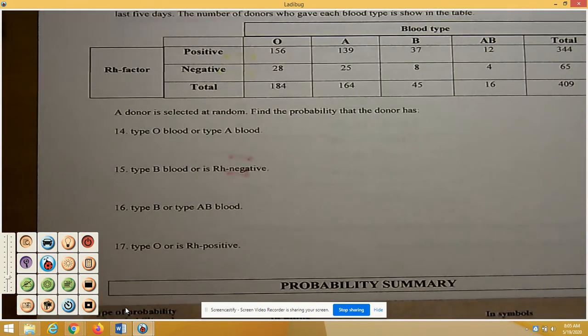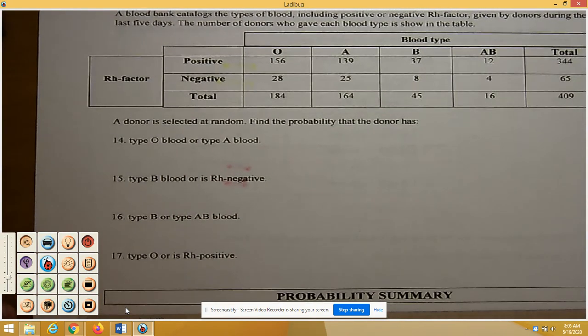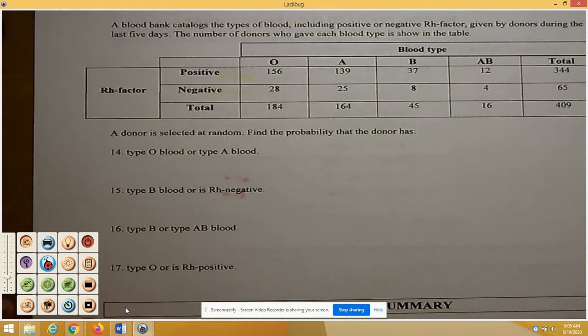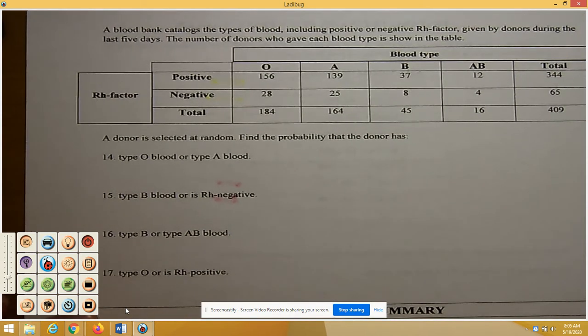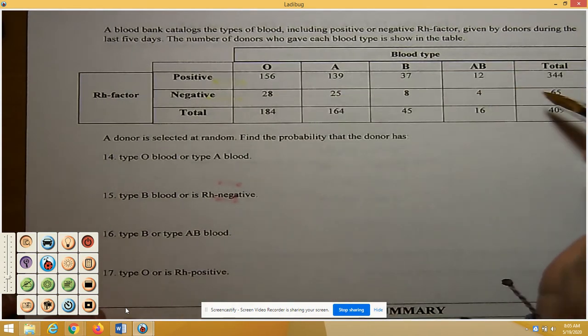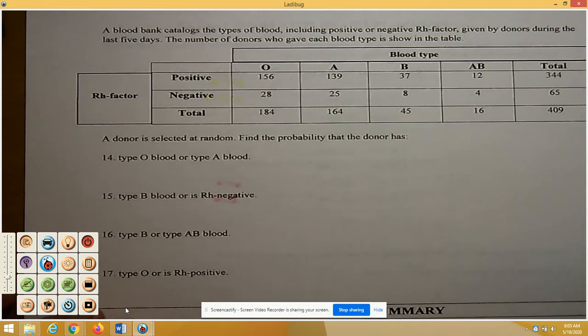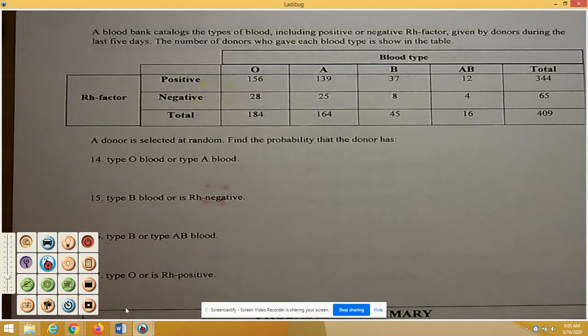All right, the last kind goes back to that type O blood question that I was looking at before. And I said I didn't know the probability of having type O blood. Well, I actually could find it now that I have a two-way table for this particular sample of data. So we have 409 total people.